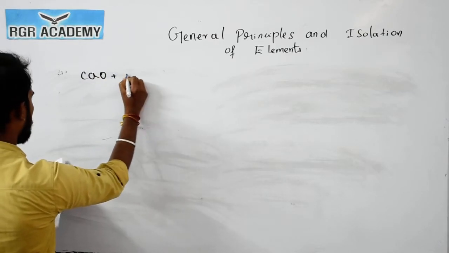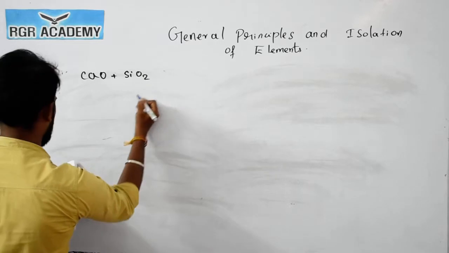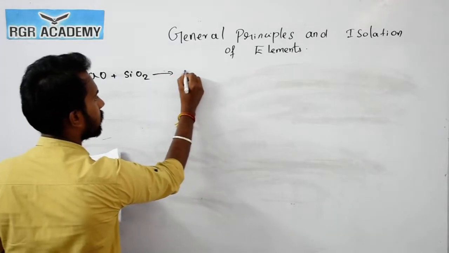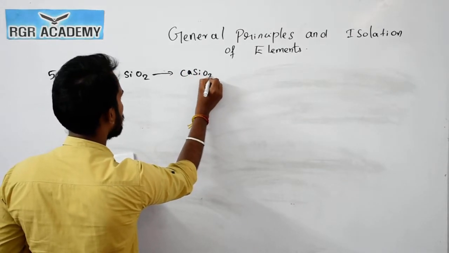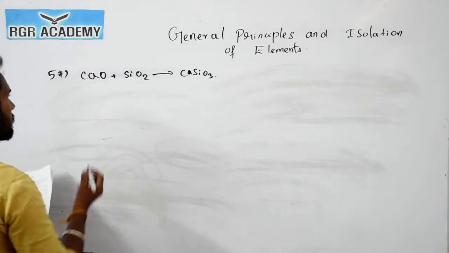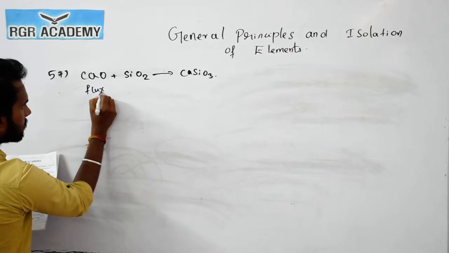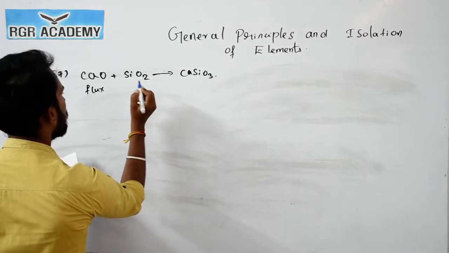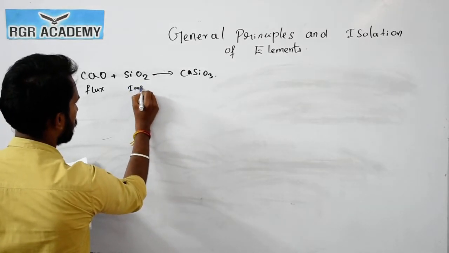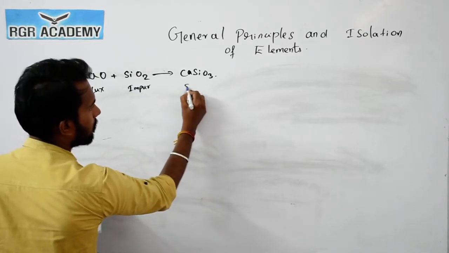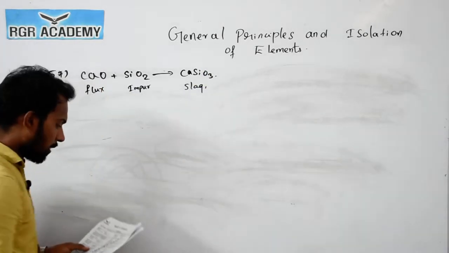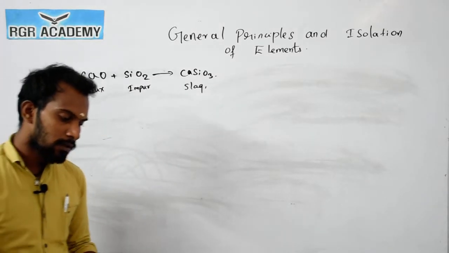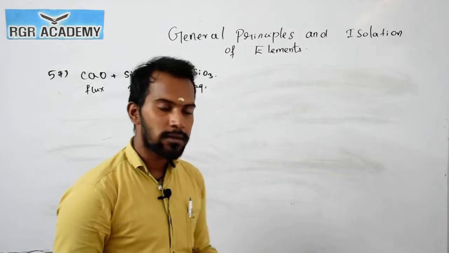Calcium oxide reacts with silicon dioxide and converts into CaSiO3. Here calcium oxide is called flux, and SiO2 is the impurity. Flux and impurity give you slag, right. So the answer is limestone, calcium oxide, which is called limestone.